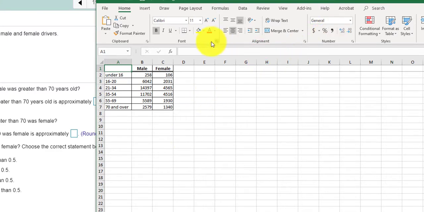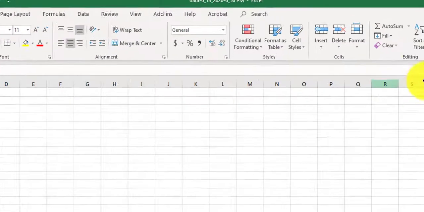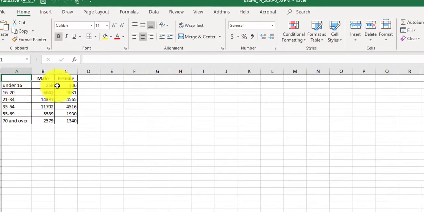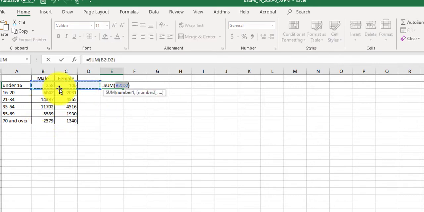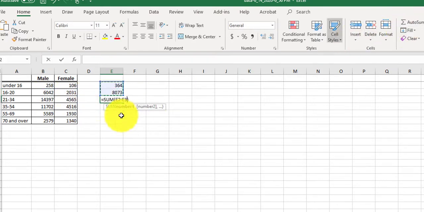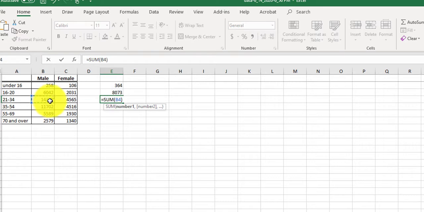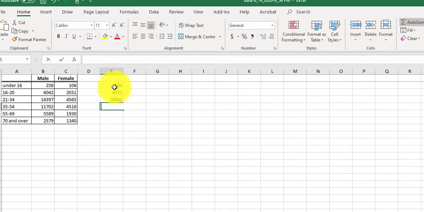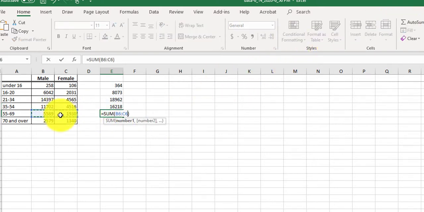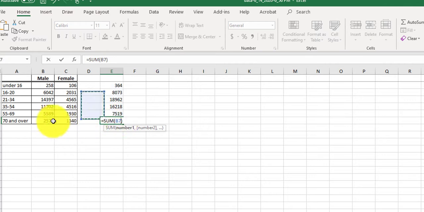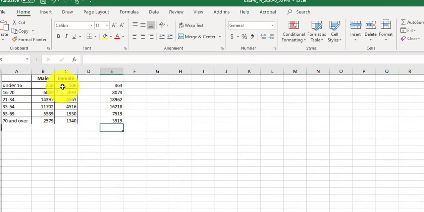What I like about Excel is I can quickly use the sum feature, auto sum. So if I want to know how many people there were total that were under 16, I hit auto sum and I highlight B and C, I press enter, I press auto sum again, press enter. Ooh, that was a mistake. I want these two numbers, press enter, auto sum again, and let's continue doing it. So I'm just summing all of the under 16, 364 people, all of the 16 to 20-year-olds,